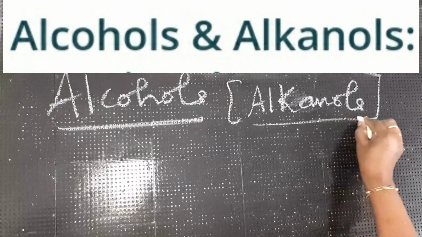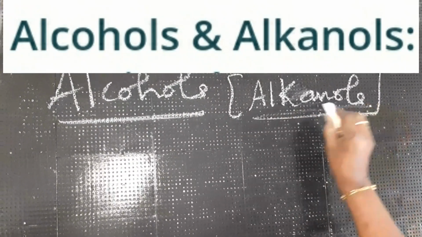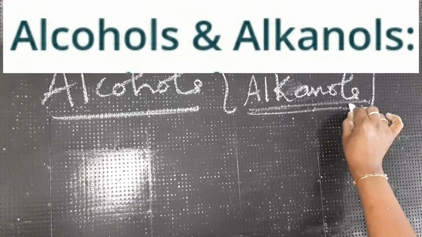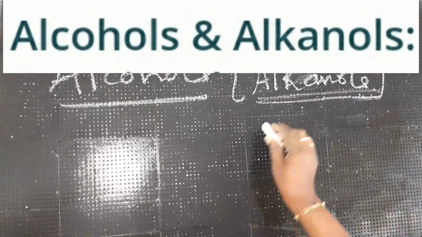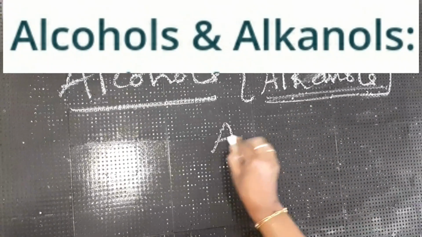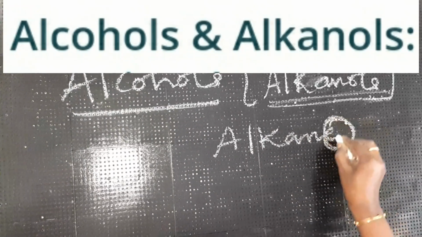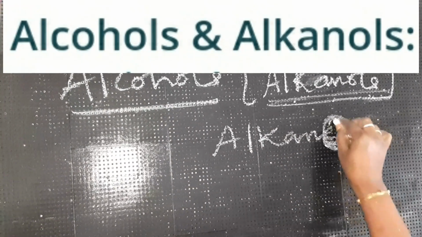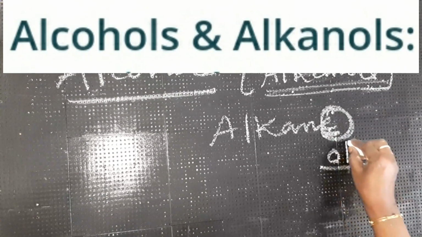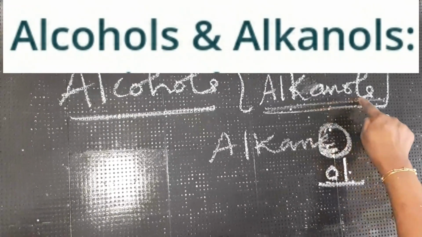Alcohols are also called alkanols. Okay, alkanols. Why do we call them alkanols? Because they are derived from alkane groups, children. If you write alkane, the last letter E is replaced with "ol", and that's why these are called alkanols.